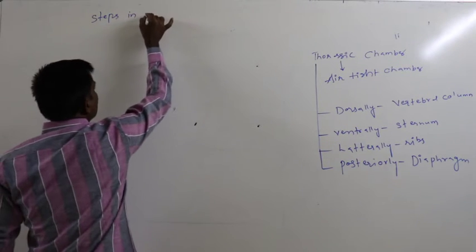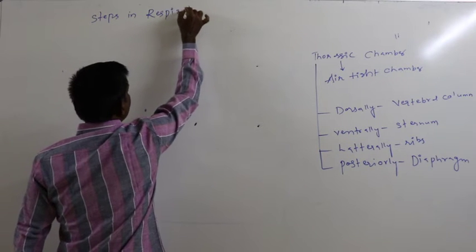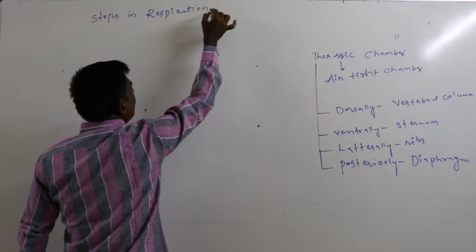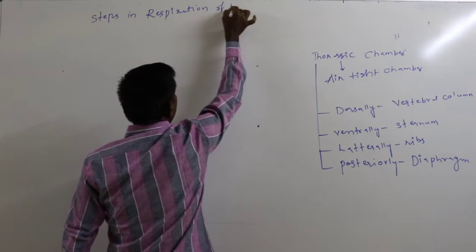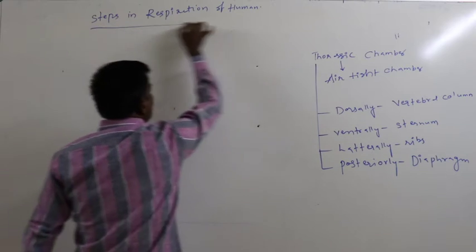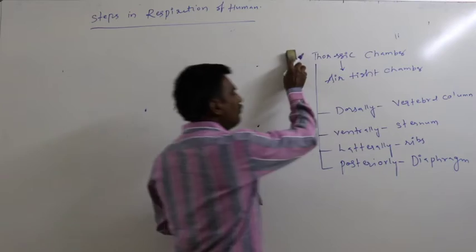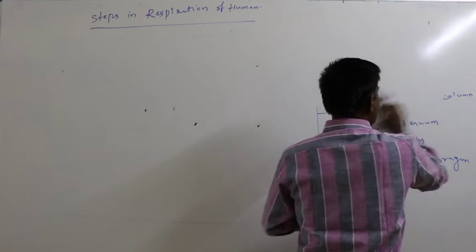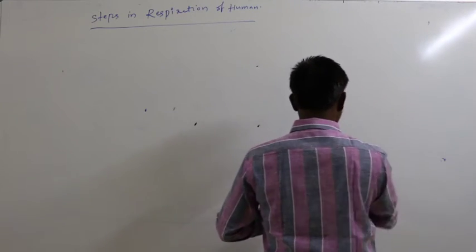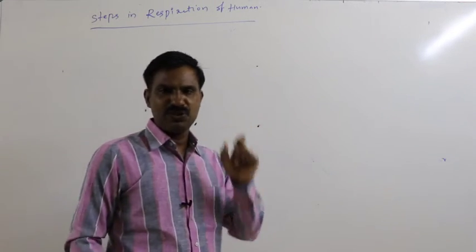Steps in respiration of human. What are the sequential steps which may appear in respiration of a healthy person? What are the sequential steps means?